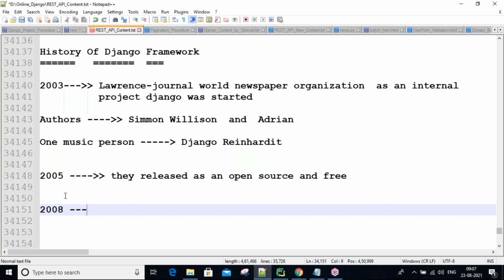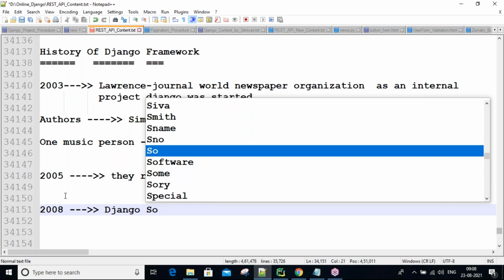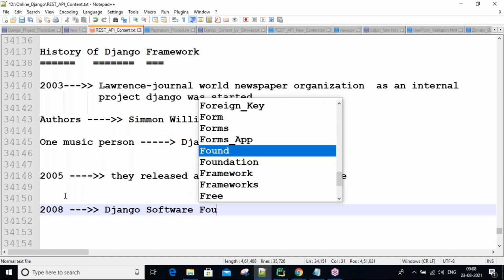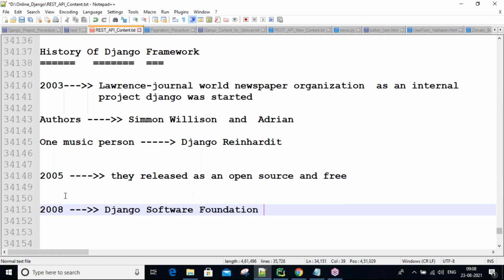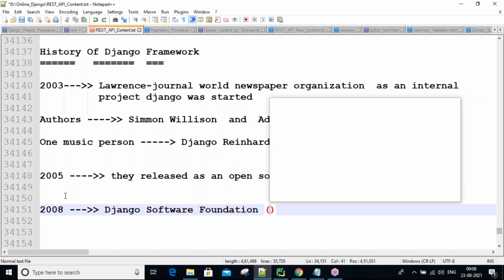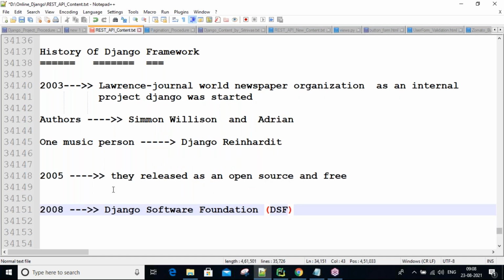In 2008 they started their own organization named Django Software Foundation, nothing but DSF. These authors started one company, Django Software Foundation. It is a non-profit company, guys.